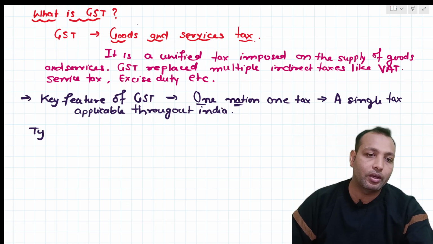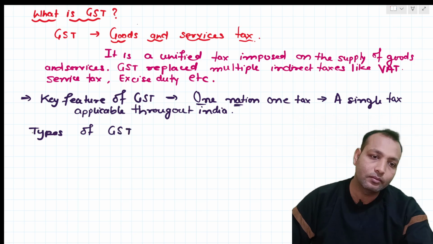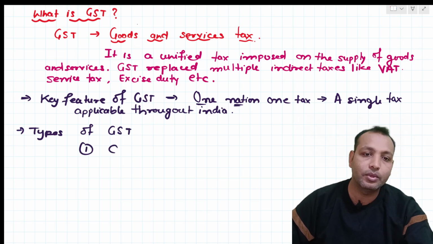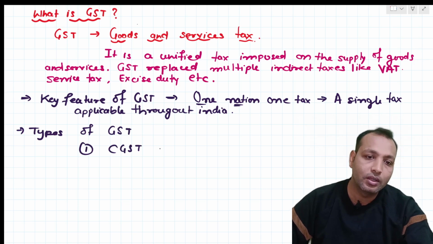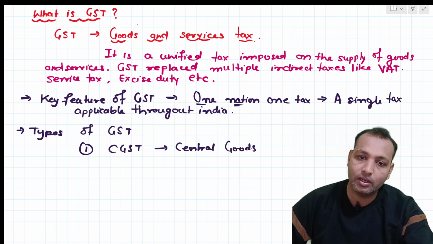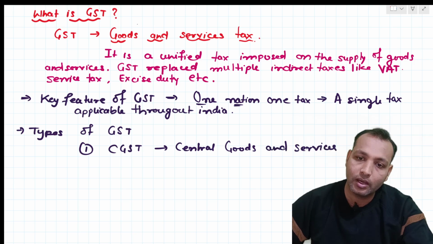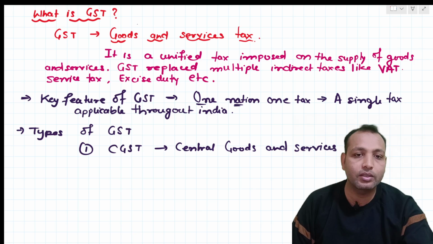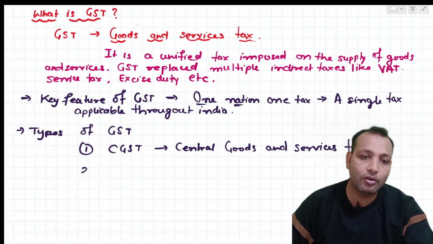So what are the types of GST? Next topic. Types of GST: CGST. What is the full form of this? It is Central Goods and Services Tax, where the central government is taking the tax.